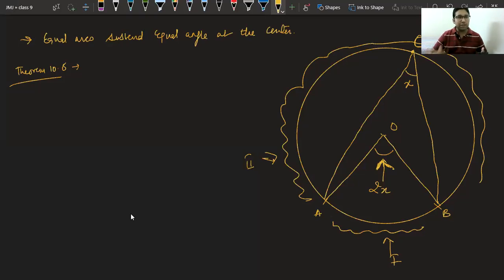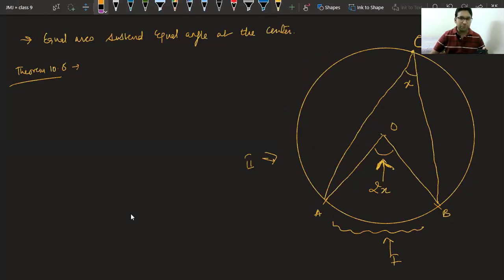Okay. So class, if you see the proofs, you will get it very easily. It requires a construction, but it is very easy. Nothing tough is there. Let me tell you how. Our motive is to prove that if that angle is x, this angle is 2x. But the question is how. So first of all, we have to join this point C and point O like this. If you join these points, what can we say? This angle and this angle, what are they forming?